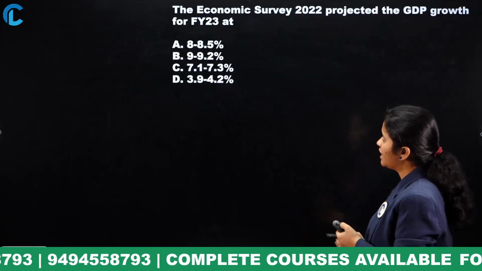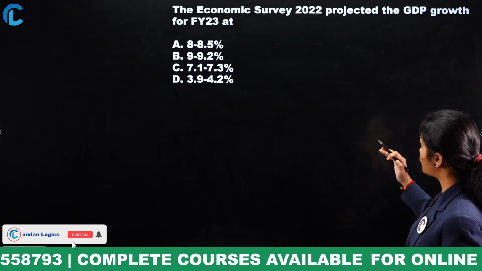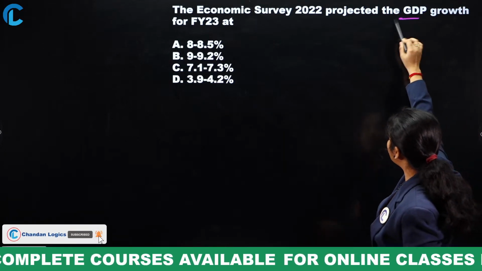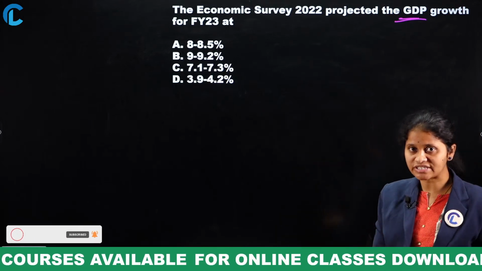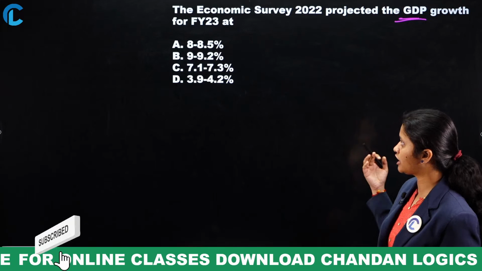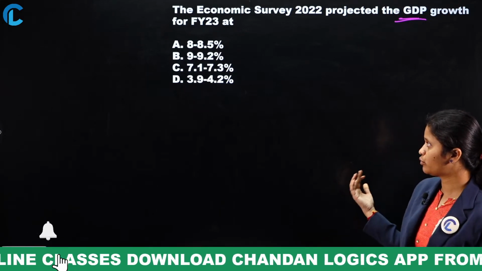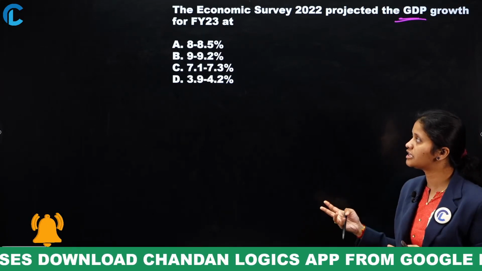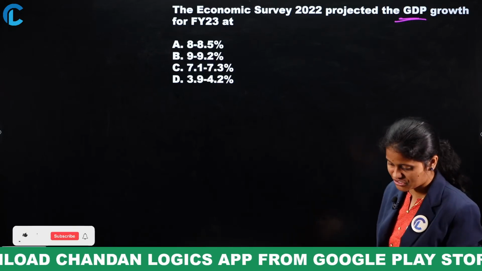Next, the economic survey of 2022 projected the GDP growth for the 2023 year at 8 to 8.5 percentage, 9 to 9.2 percentage, 7.1 to 7.3 percentage, or 3.9 to 4.2 percentage.